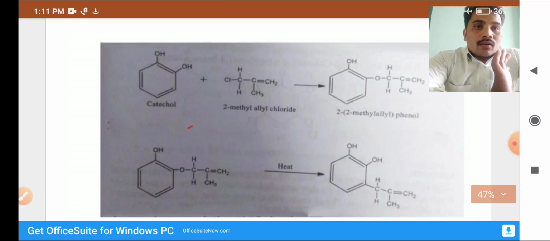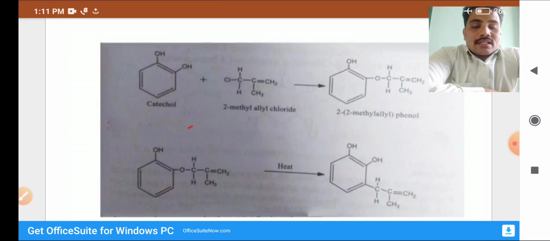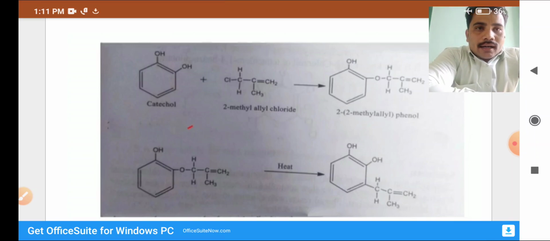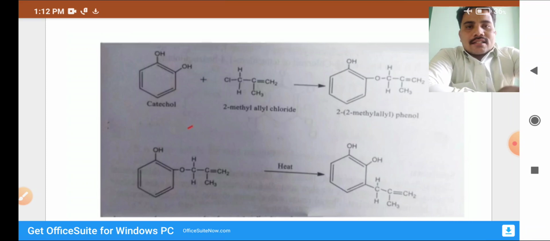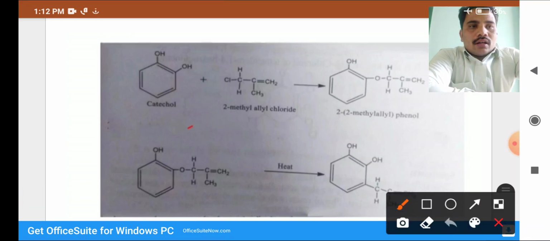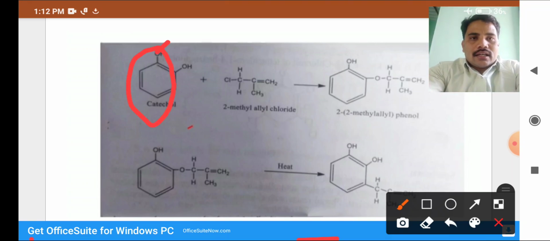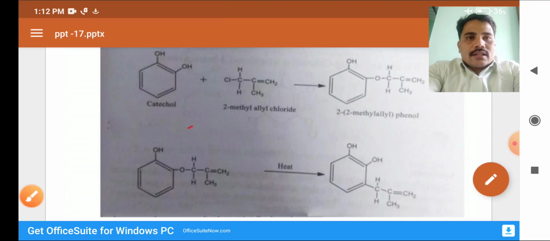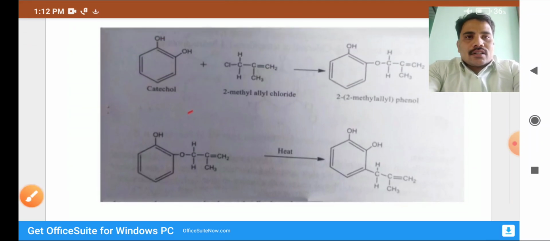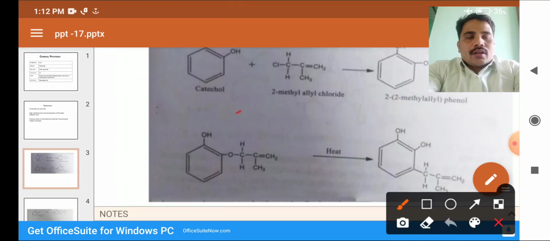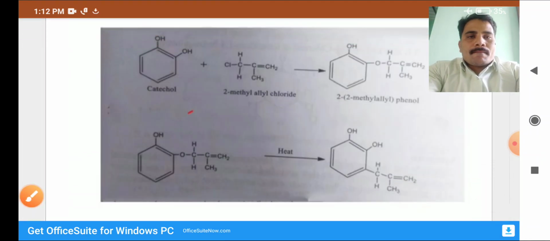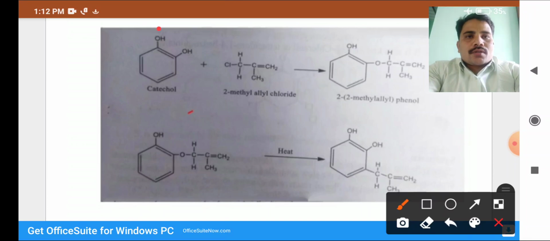Catechol is a compound with alcoholic groups. A benzene ring containing one hydroxyl group we call phenol, and with two hydroxyl groups, this is catechol.